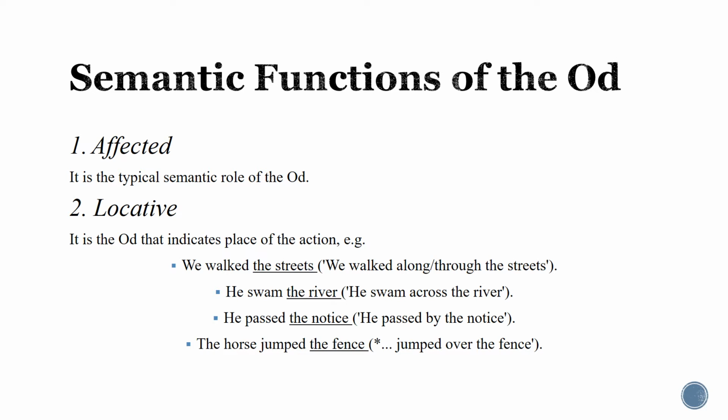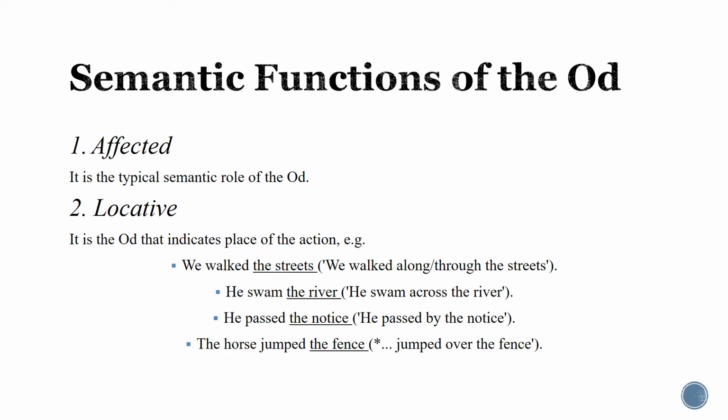What does it mean to be involved in the action some other way? It means that it is going to be influenced by the action. The action is in fact done by the subject to the direct object. So in this way, we are going to call it semantically affected.